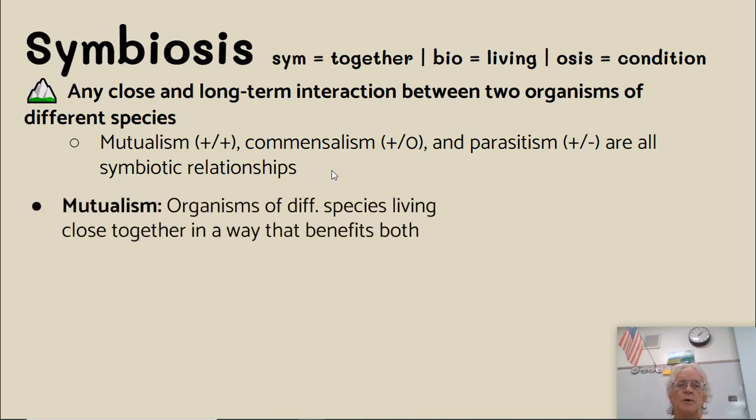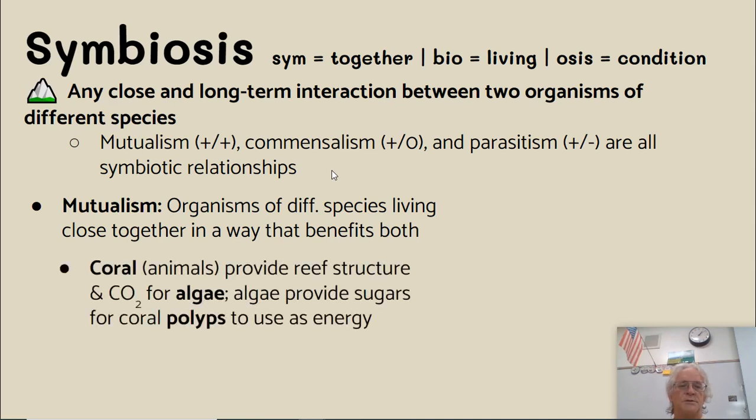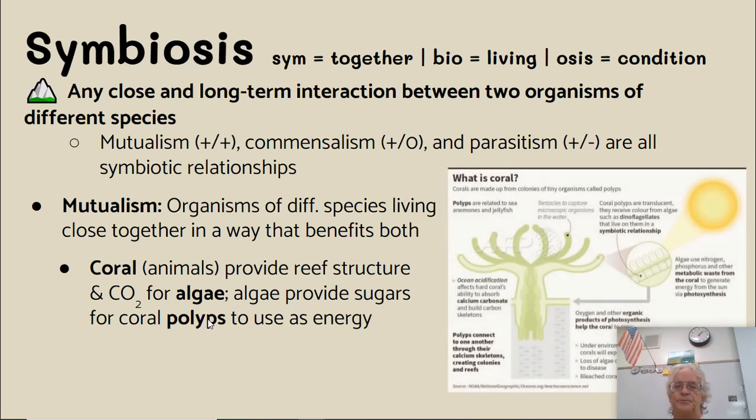Mutualism is where different organisms live close together in a way that benefits both, like coral, where CO2 is obtained by the algae, which gives it food. The algae provides sugars for the coral polyps that supply the home. And the coral polyps use the energy from the algae.